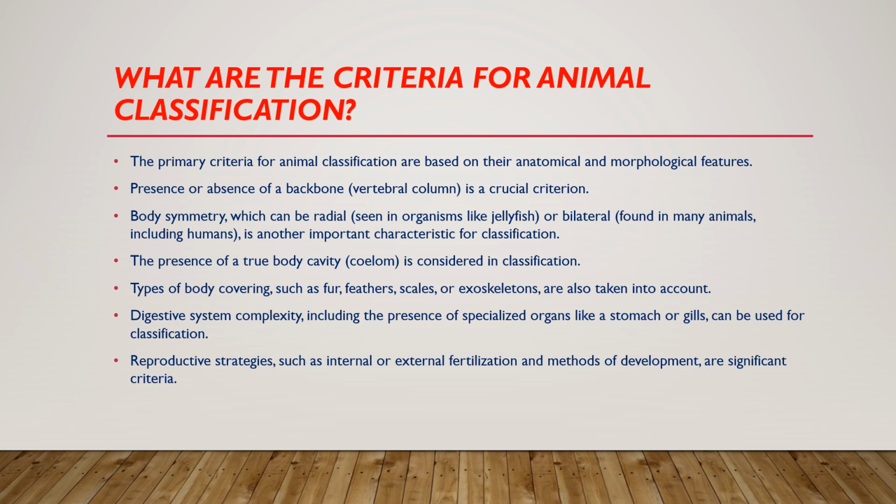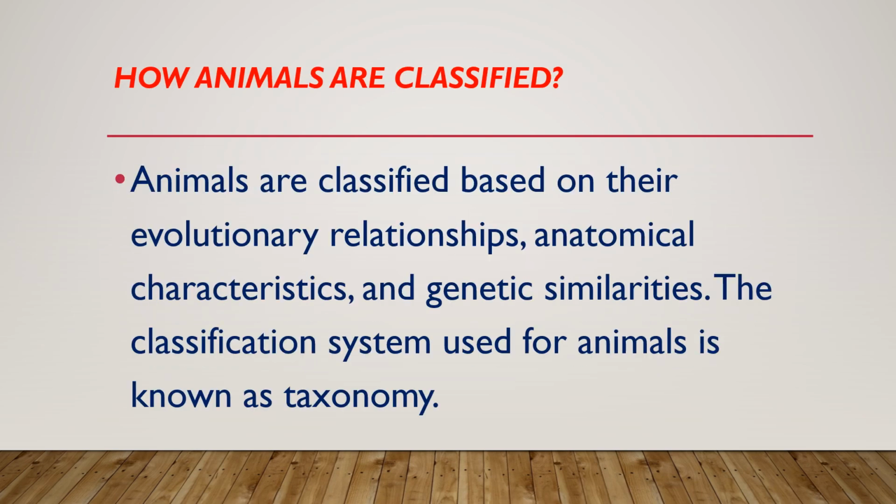Types of body covering such as fur, feathers, scales, or exoskeletons are also taken into account. Digestive system complexity, including the presence of specialized organs like stomach or gills, can be used for classification. Reproductive strategies such as internal or external fertilization and methods of development are significant criteria. How are animals classified? Animals are classified based on their evolutionary relationships, anatomical characteristics, and genetic similarities. The classification system used for animals is known as taxonomy.